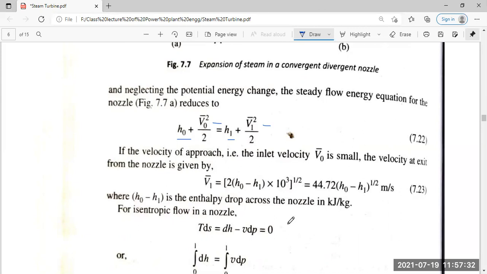For isentropic flow in the nozzle, TdS equals dH minus VdP equals 0. It is a known equation: the rate of change of entropy equals the change in enthalpy minus the work done during the process.